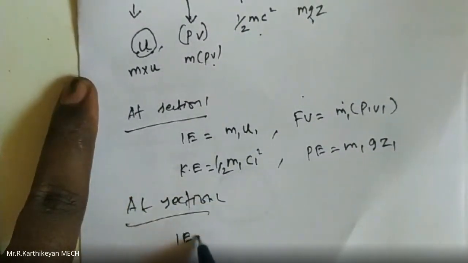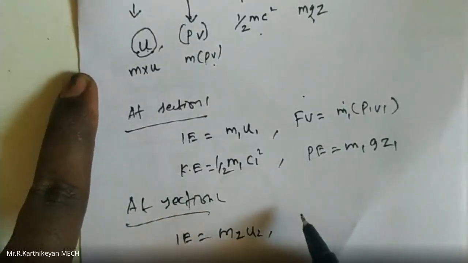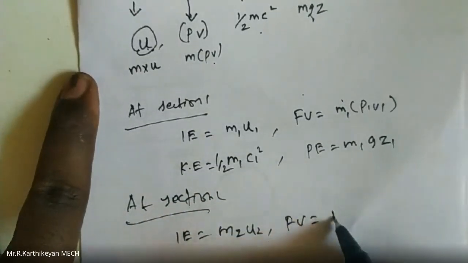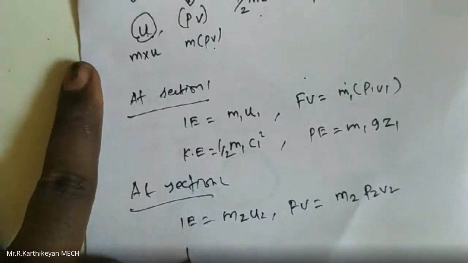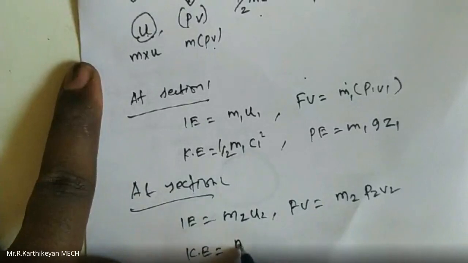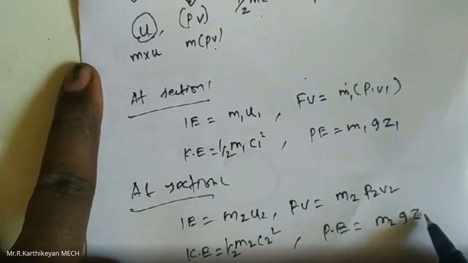So at section 2, the internal energy is m2 into u2, the flow energy is m2 into p2 v2, the kinetic energy is half m2 into c2 squared, and the potential energy is m2 into g into z2.